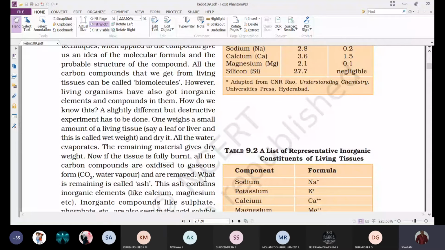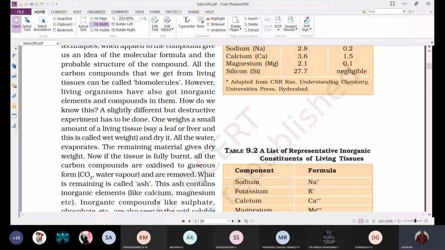And later, the tissue that we want to analyze is burnt to ash. When we burn it to ash, what happens? Whatever organic compounds are present in that tissue are burnt in the presence of oxygen and converted into carbon dioxide and water vapor, and finally we get ash. This ash consists mostly of the mineral nutrients, different minerals and different inorganic chemical substances.